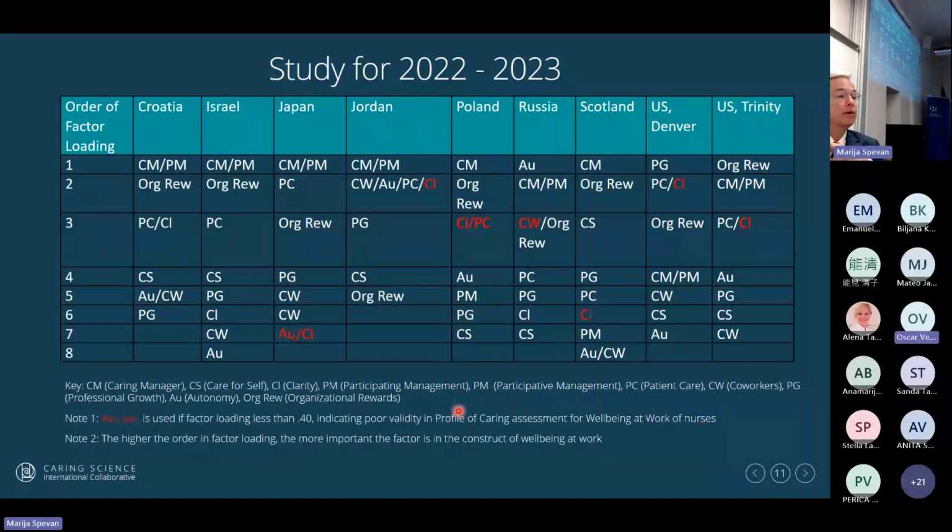Because even though the model fit globally and well-being had a good model fit, what's important to nurses isn't always the same. So it's very important to have that conversation. Anything that's red had a poor factor load. So you can see in Japan, autonomy and clarity, which was already addressed in their presentation, didn't perform as well. But here for Poland, for example, clarity and patient care didn't load as well. So there's discussion that needs to take place for all of those. So this is a very important slide.